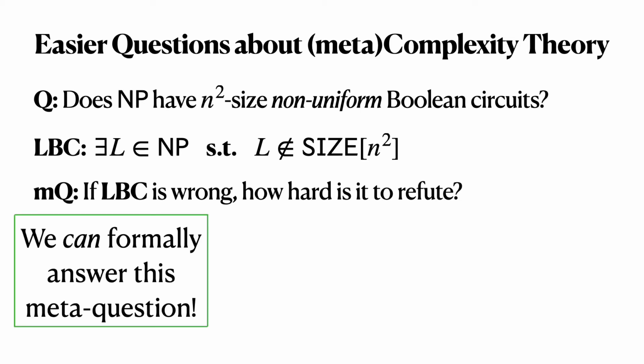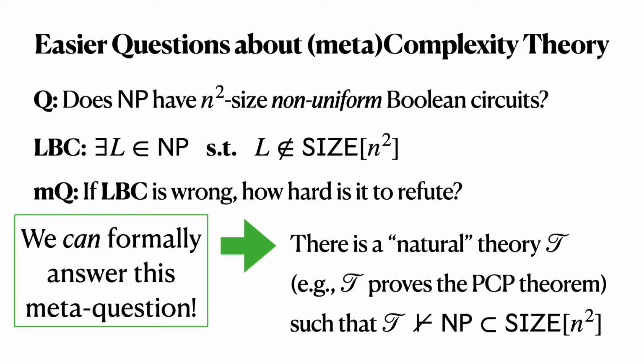Now we can formally answer this meta question. We can say that there's a natural theory, T, and by natural I mean that this theory is expressive enough to prove the PCP theorem, a deeply non-trivial result in complexity theory, such that this theory does not prove NP has quadratic size circuits.